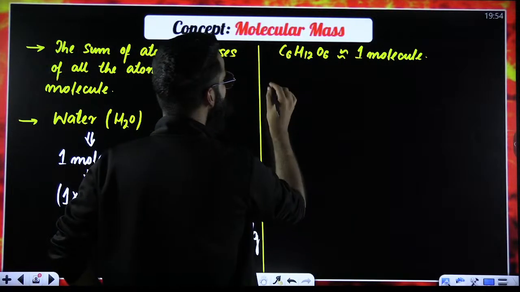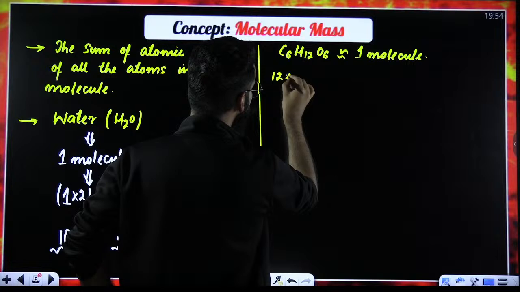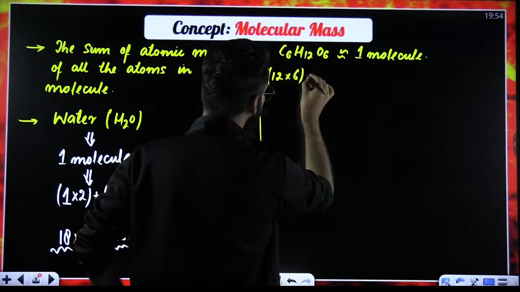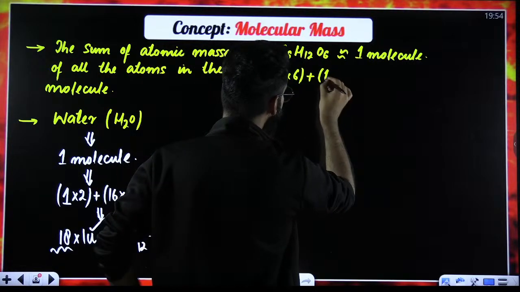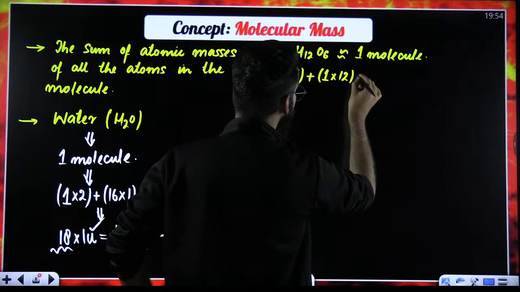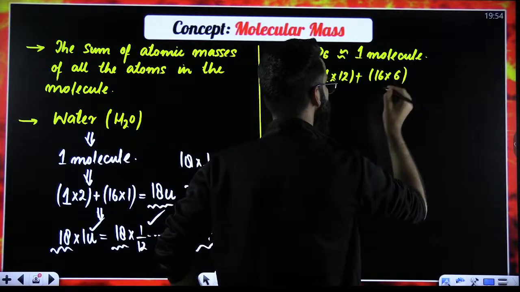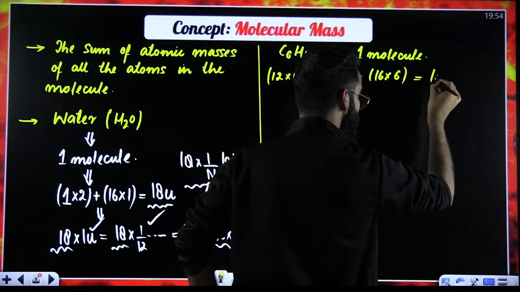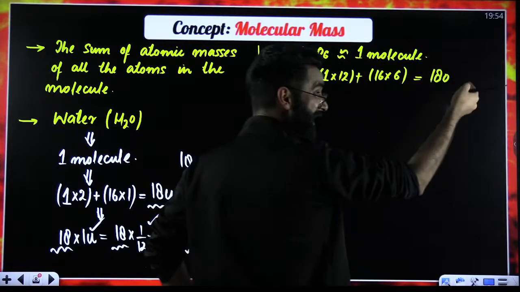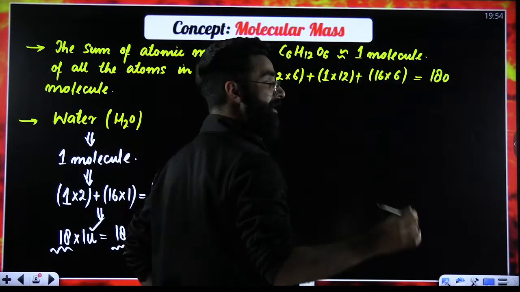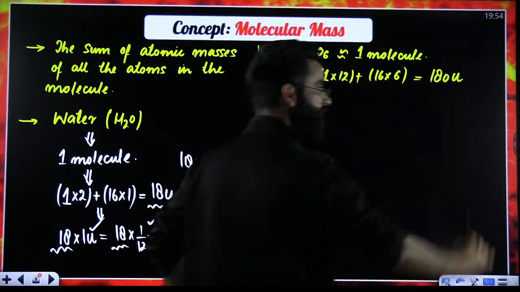Start with carbon. What is the atomic mass of carbon? 12 AMU. How many carbon atoms? 6. Hydrogen. What is the atomic mass? 1 AMU. How many hydrogen atoms? 12. Oxygen. What is the atomic mass? 16 AMU. How many oxygen atoms? 6. When you solve this, people, the value comes out to be 180. You can write AMU, you can write U, you can write D, but preferably you write U.